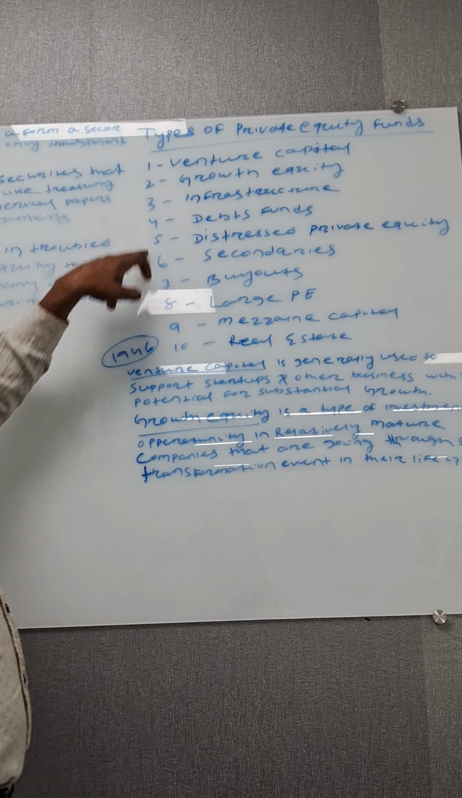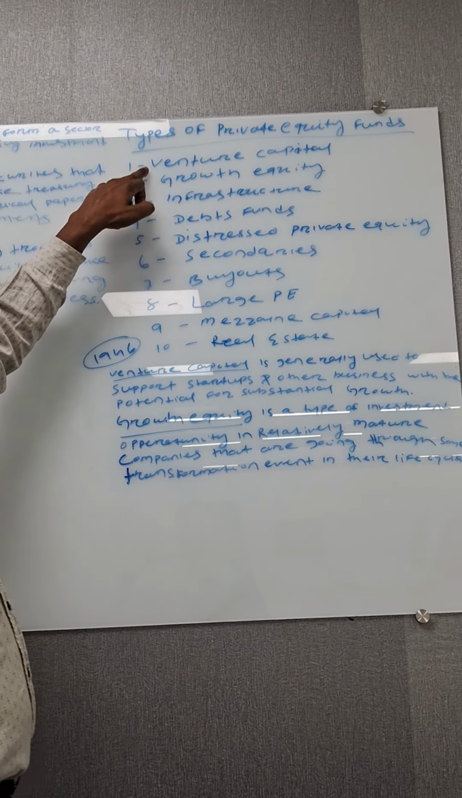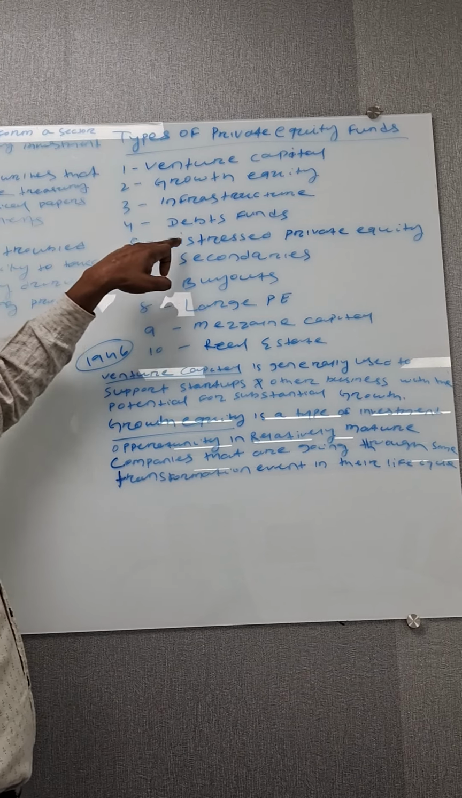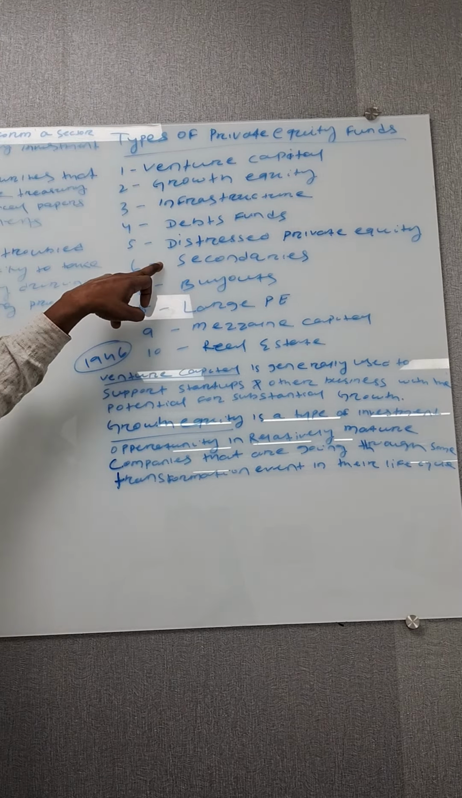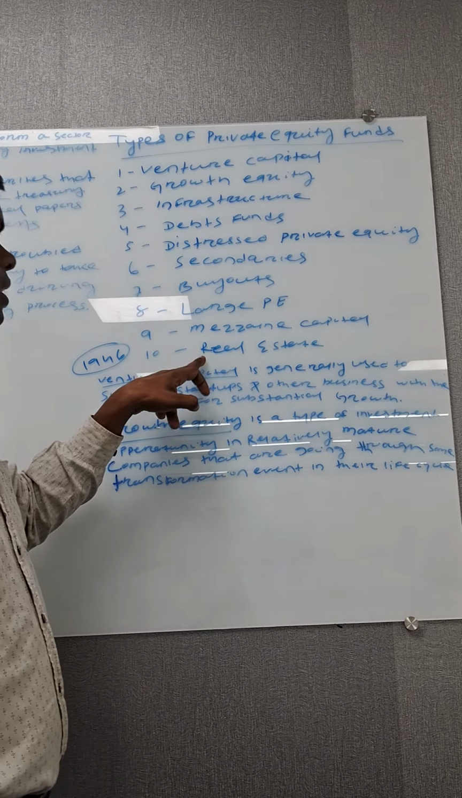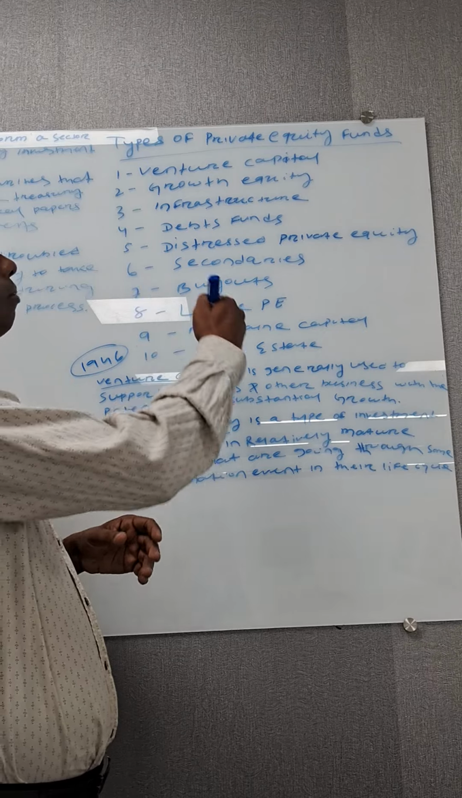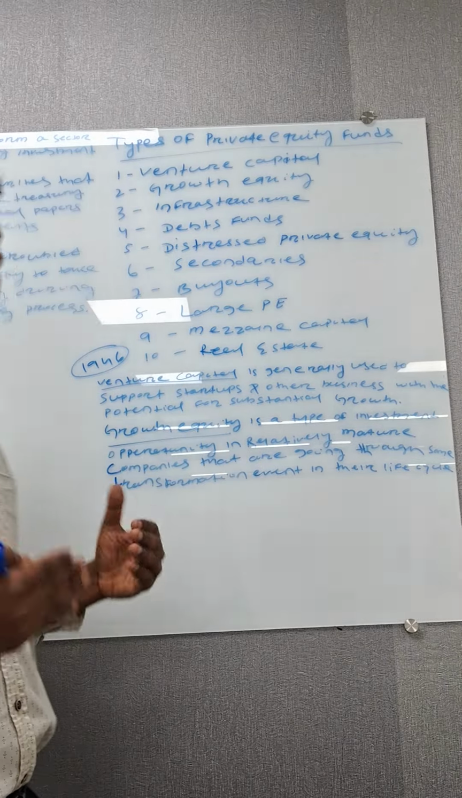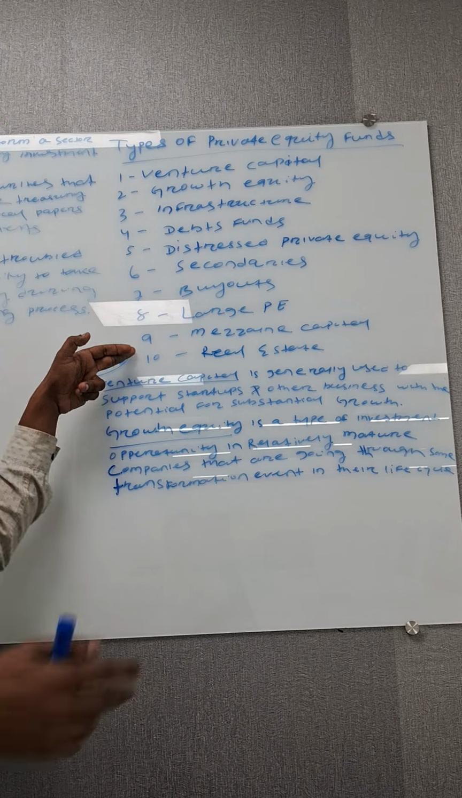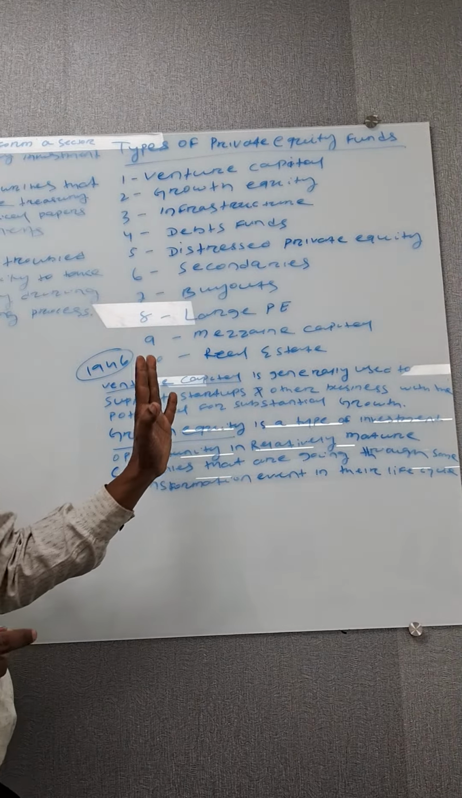Now, there are 10 types of private equity funds. One is venture capital, another is growth equity, infrastructure, debt fund, distressed private equity, secondary fund, buyout, large private equity, mezzanine capital, and real estate. So there are 10 types of private equity fund. These 10 types are like investment strategies that the private equity industry has adopted for its investments.